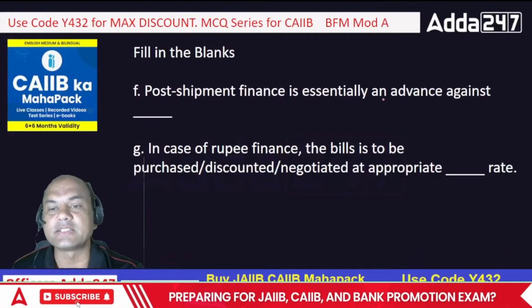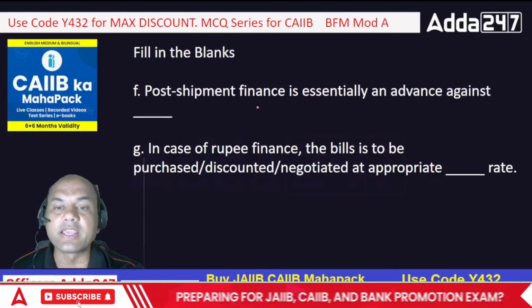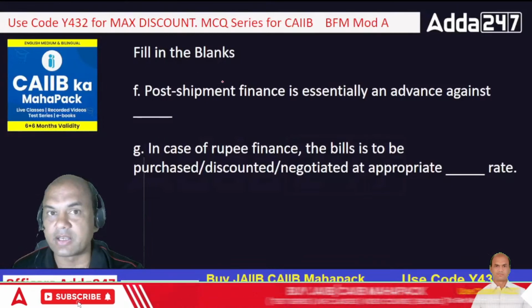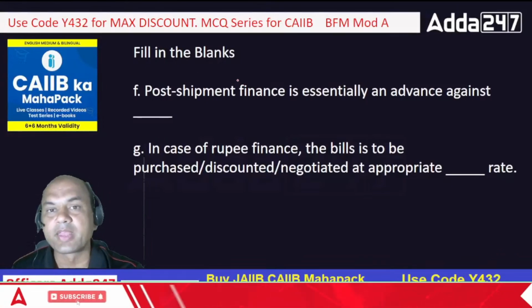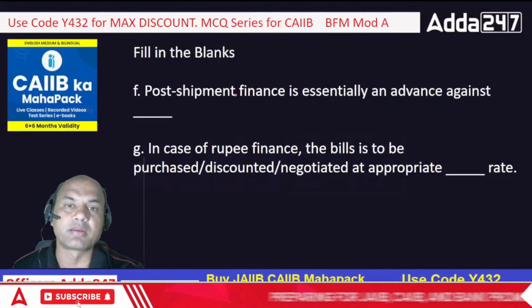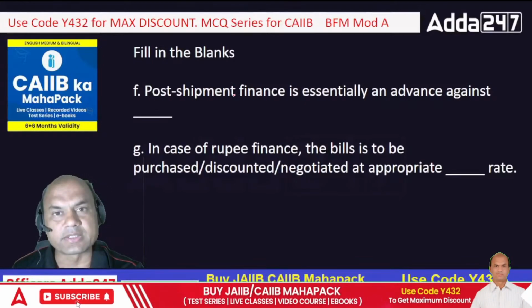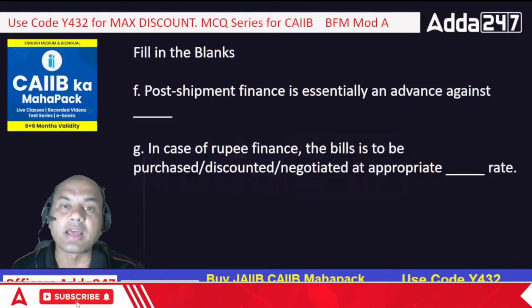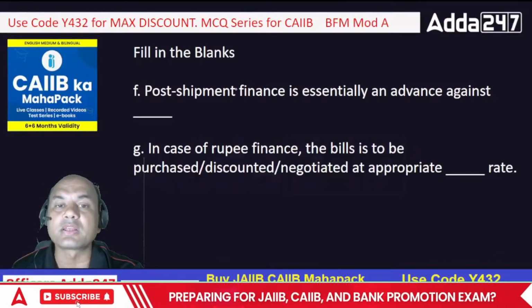Post shipment finance is essentially an advance against. Yesterday I had covered what is post shipment finance, right? Pre and post I had covered both. Pre means the finance is given before the shipment, which includes manufacturing, raw material, labor, up to the point I make the shipment and get the on board BL.